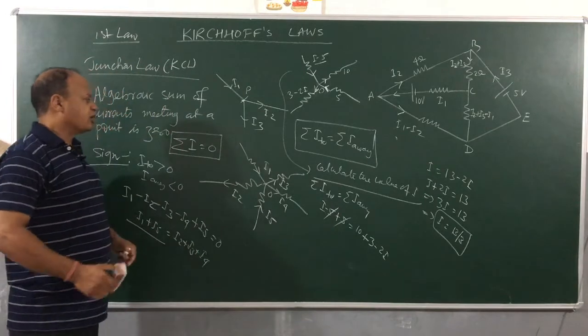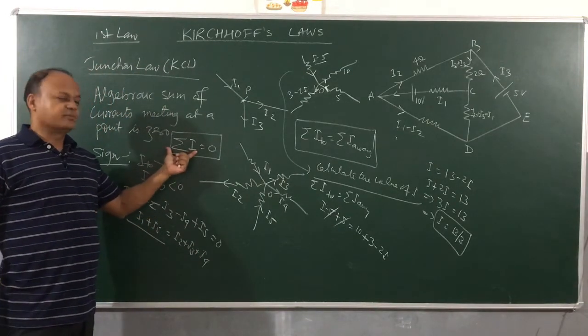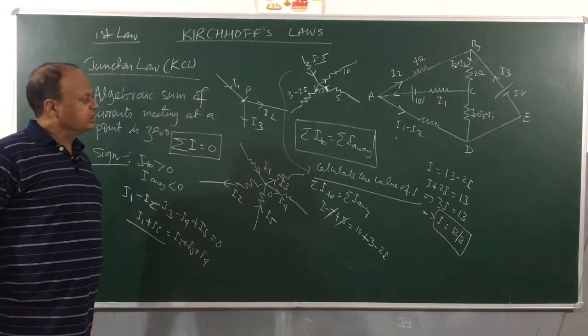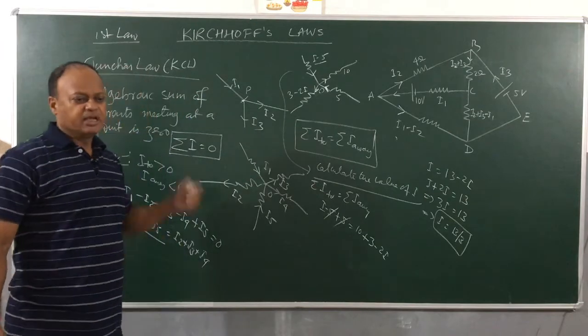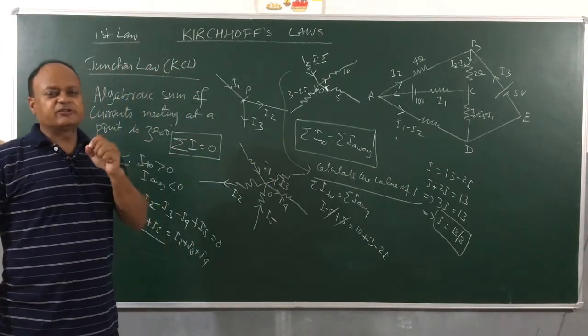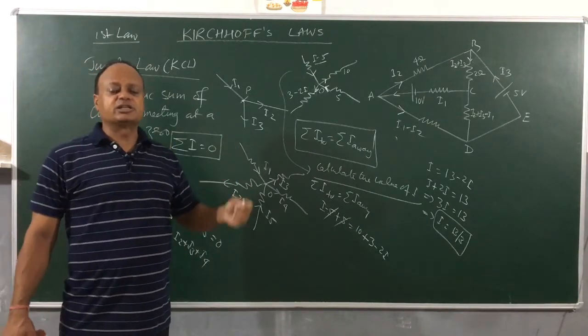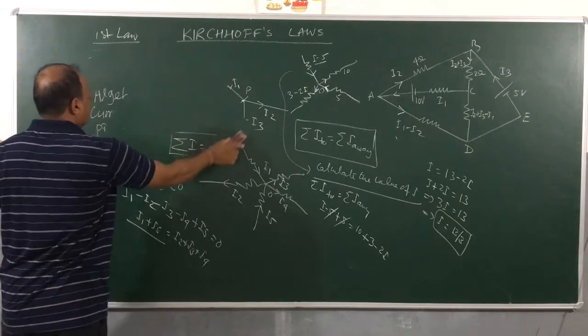So the first law can be very easily utilized by us, okay, by using sigma I is equal to 0 or sigma I towards is equal to sigma I away. Both the conventions are basically same. Currents going toward the junction is equal to currents going away from the junction, and the first law is based on the principle of conservation of charges. So we understood what is junction law.